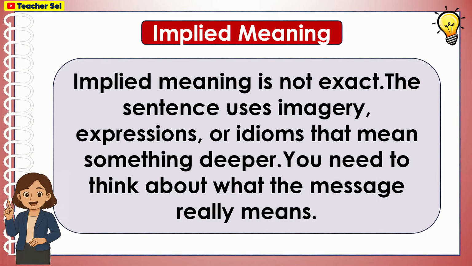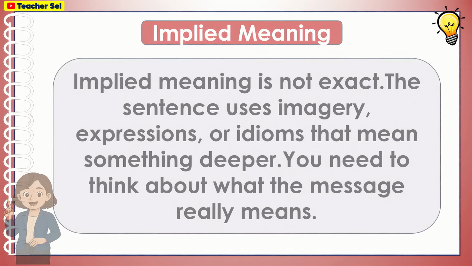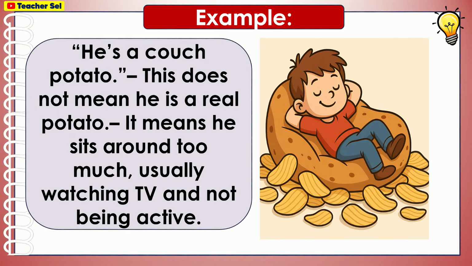Implied meaning. Implied meaning is not exact. The sentence uses imagery, expressions, or idioms that mean something deeper. You need to think about what the message really means. Example: he's a couch potato. This does not mean he is a real potato. It means he sits around too much, usually watching TV and not being active.